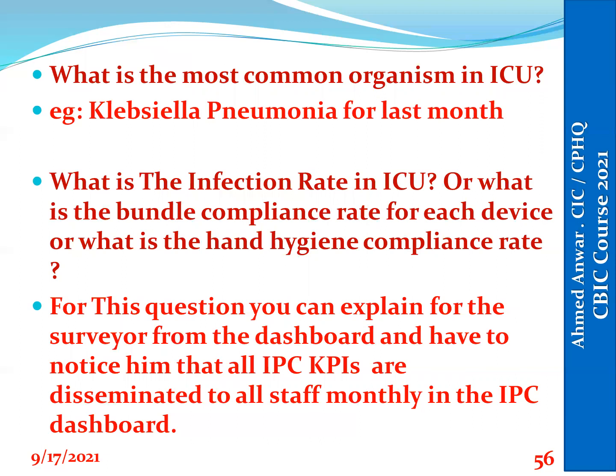If the staff is asked about the most common pathogen organism inside your area, it will be reflected by the infection control, and the infection control will notify each department, and it will be clear in the antibiogram.